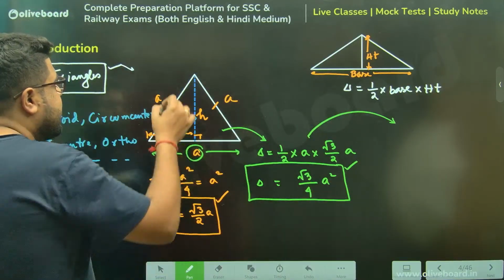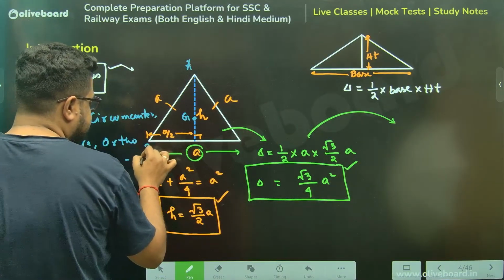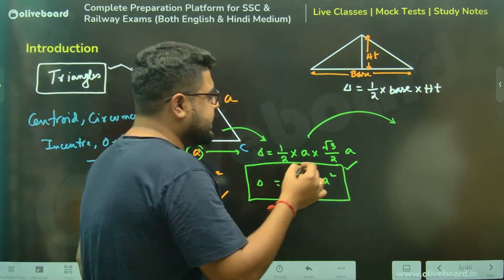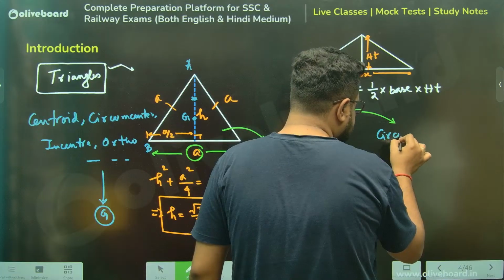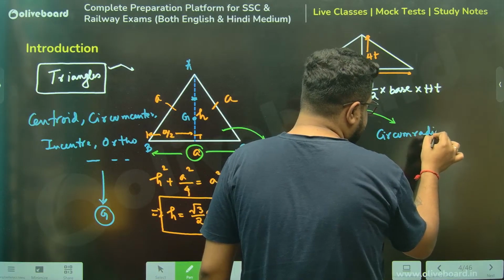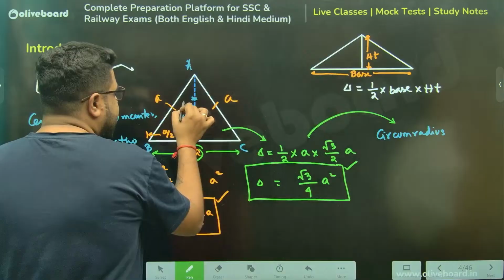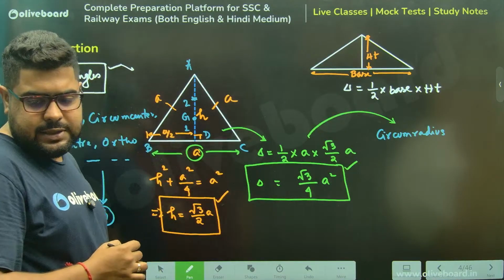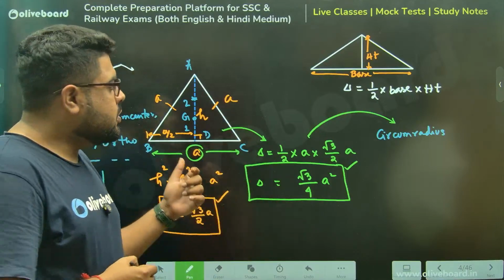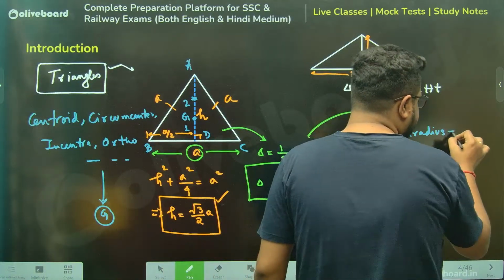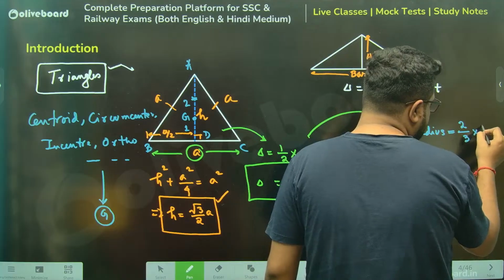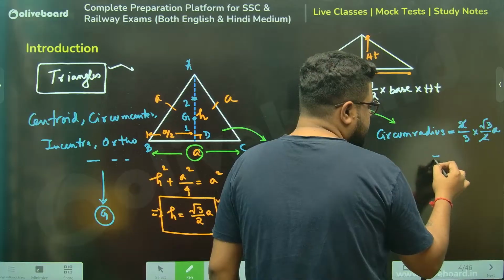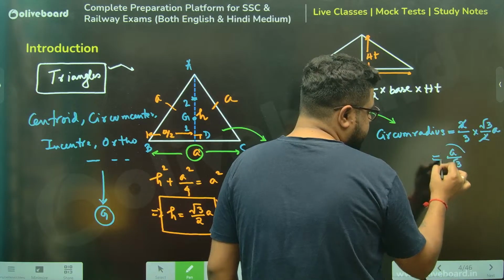So that is the beauty of the equilateral triangle. If I name it ABC, sir, AG is your circumradius, no? AG is your circumradius. And there is one very important ratio as well. AG is to GD, let's say this point, is always 2:1. We all know this because this is also a median. So circumradius will be 2/3 of the height, 2/3 of root 3 by 2 into A. 2 cancels, so it becomes A by root 3.